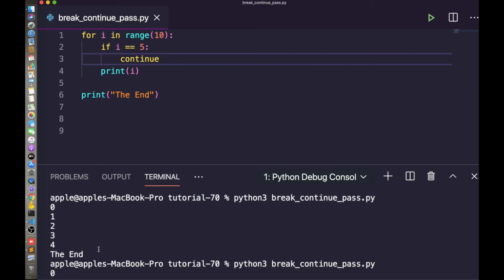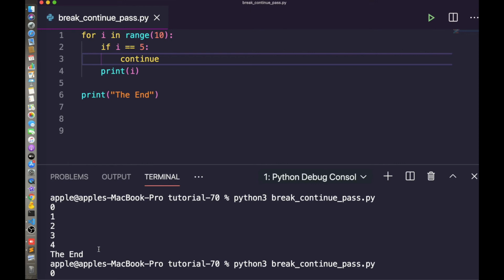So it means the continue statement is used to skip the rest of the code inside a loop for the current iteration only. The loop does not terminate but continues on with the next iteration. So here if i equals 5, it skips the current iteration and continues with the next.